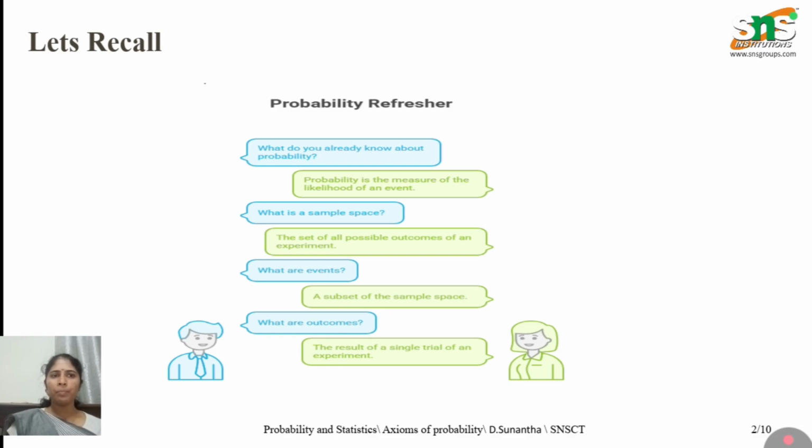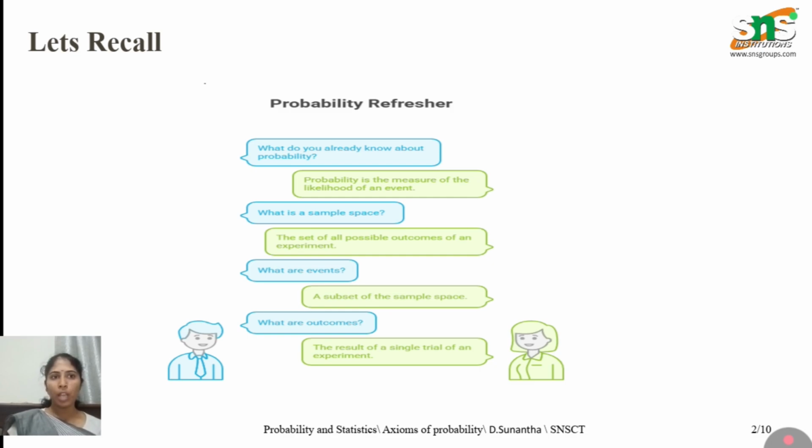For example, why do we have to use this probability? In real life, to predict whether it will rain today or not, we can use this probability. To predict the match wins, for example, in cricket, the win and lose can be predicted using this probability. And there are few basic definitions of probability.